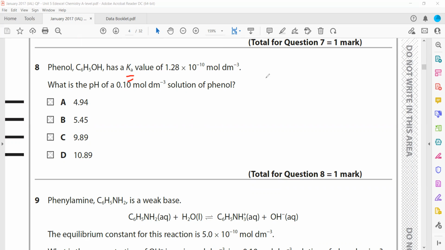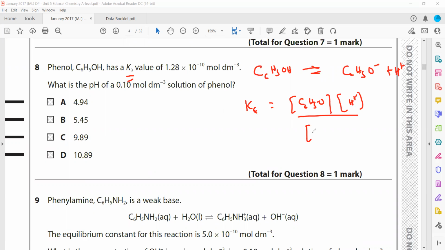basically when we have phenol, C6H5OH, it will dissociate into C6H5O minus and H plus. And when we write the Ka, that is the product divided by the reactant. So the concentration of C6H5O minus times the concentration of hydrogen ion, divided by the concentration of C6H5OH.